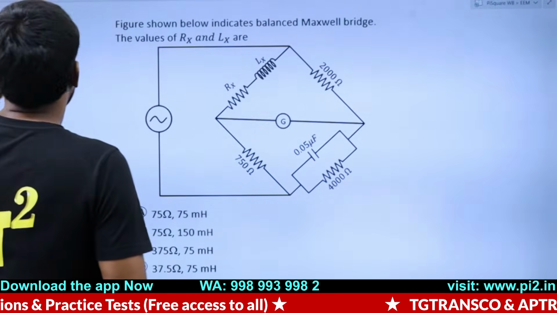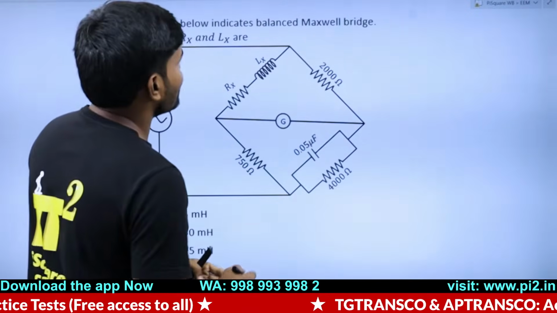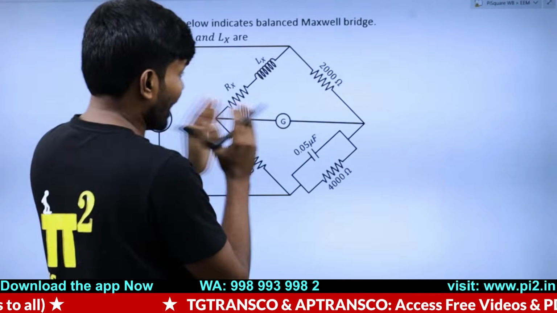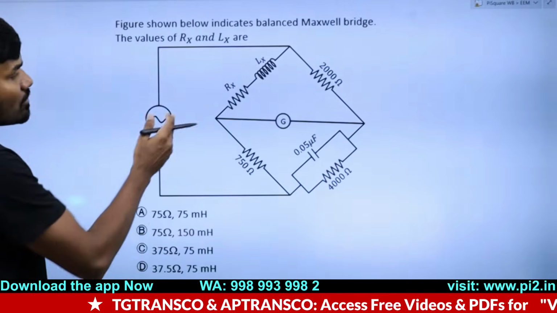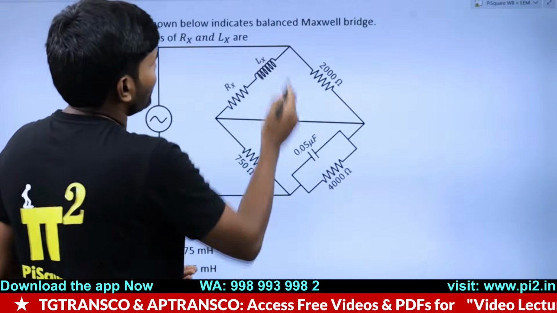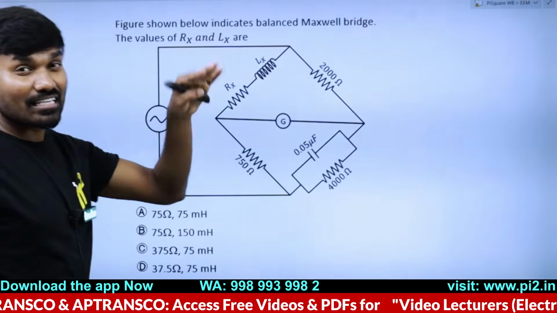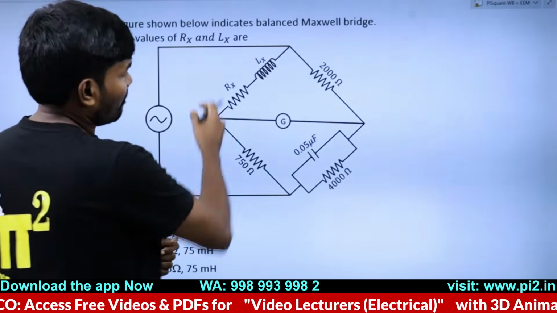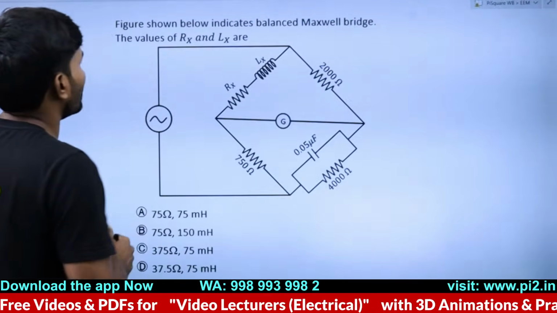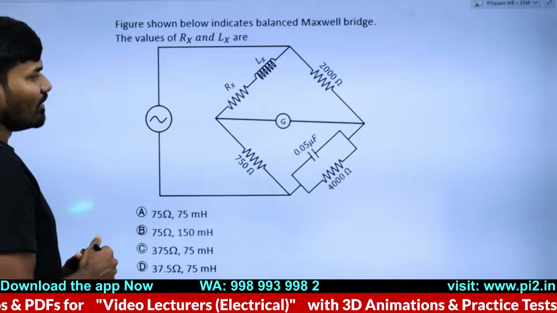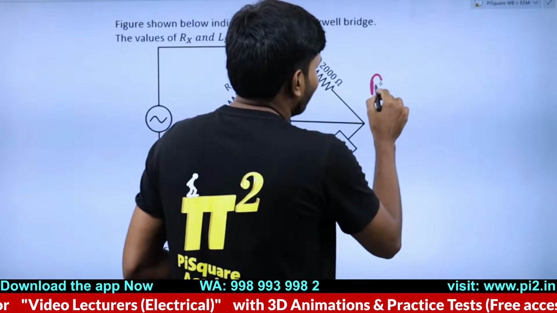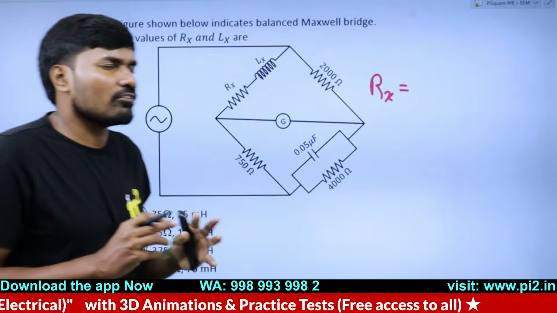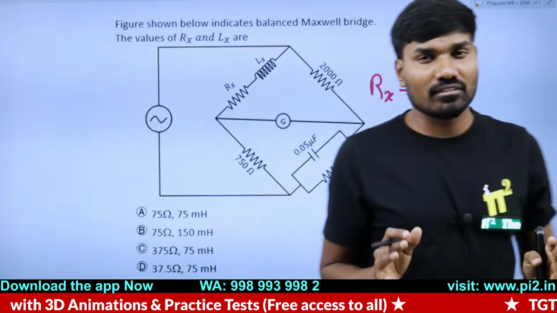Next, the figure shown below indicates a balanced Maxwell bridge. This bridge is balanced, and it is said simply Maxwell's bridge, but it is Maxwell's inductance capacitance bridge, which is evident here from the figure. Now it asks for the values of Rx and Lx. And I gave tips for these formulas. We have a lot of bridges. How to remember the formulas for all the bridges? It's not that difficult.